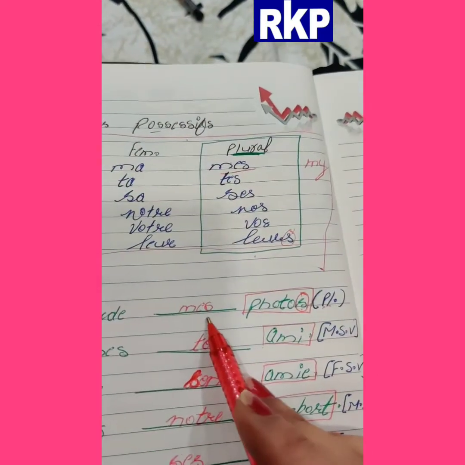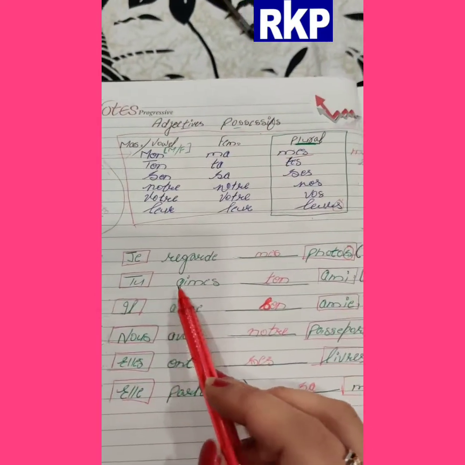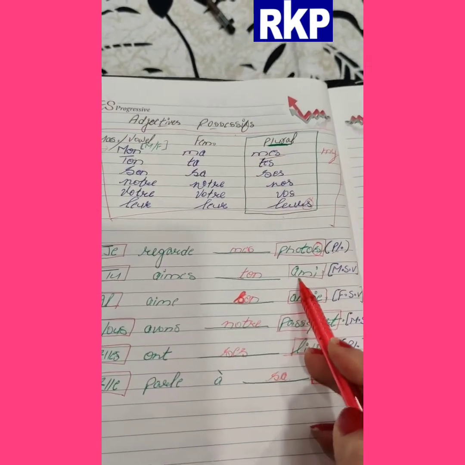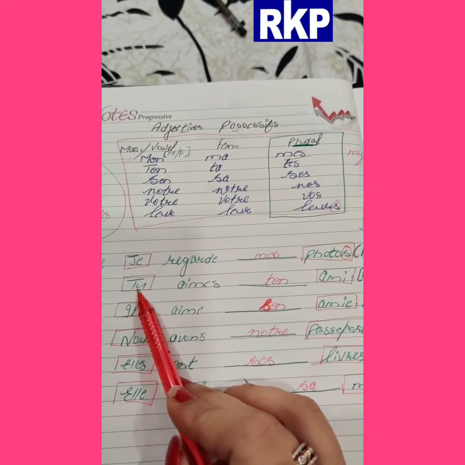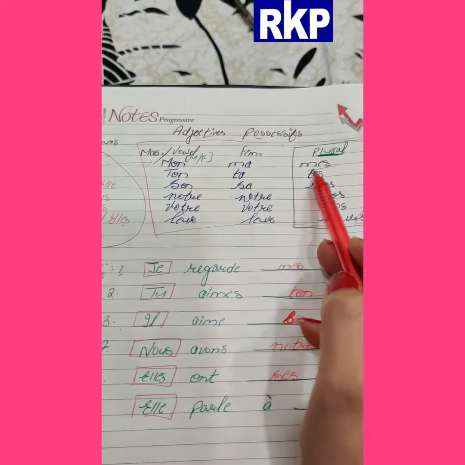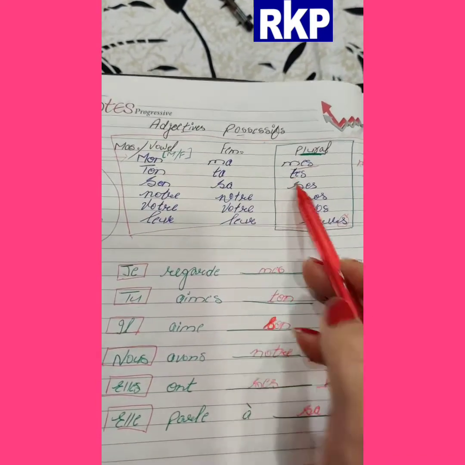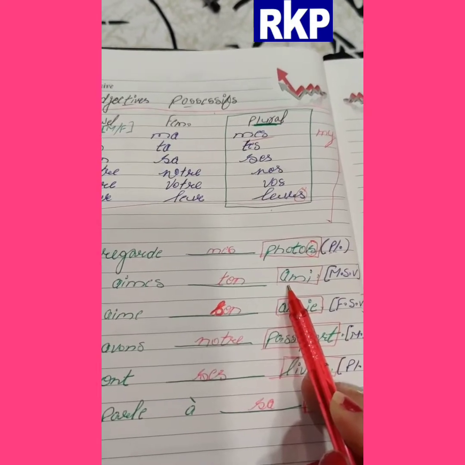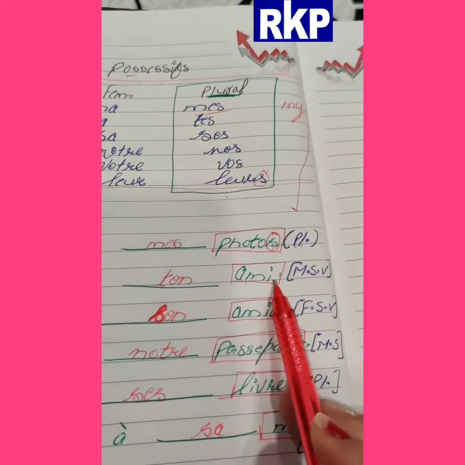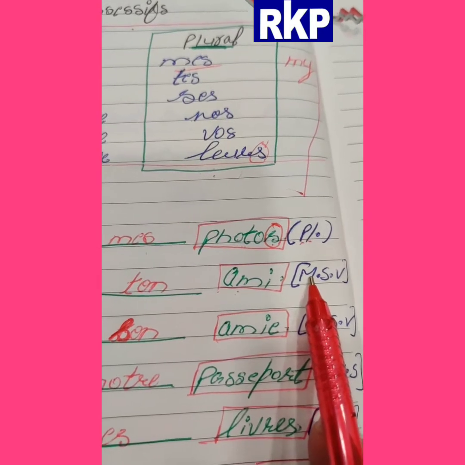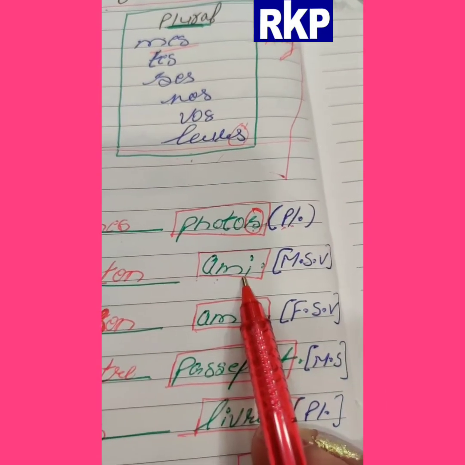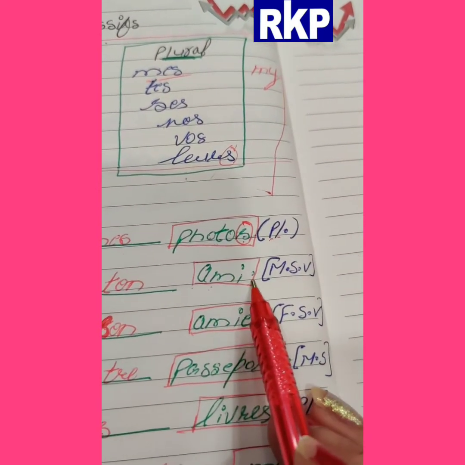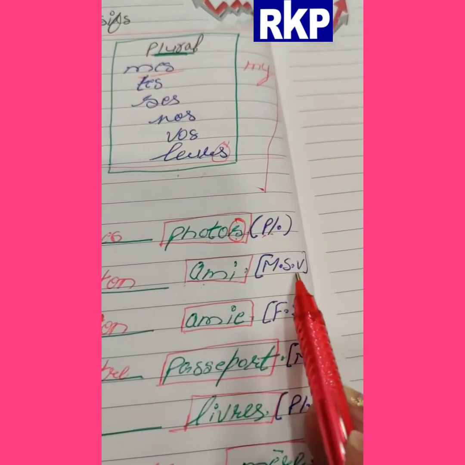Mes will come. Fine. Then the second one, 'tu aime dash ami', and circle the subject and the word just after the blank. The subject will tell what will come: tu means ton, ta, tes. Now which of the three depends on the word after the blank. Ami: first we check, this is masculine. Why? Because it is not ending with e. Then second we identify singular or plural. It is not ending with s, so it is singular.